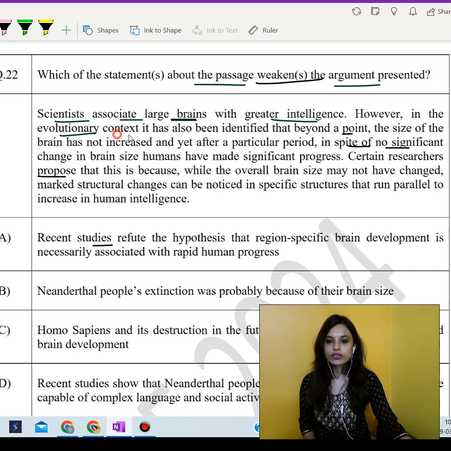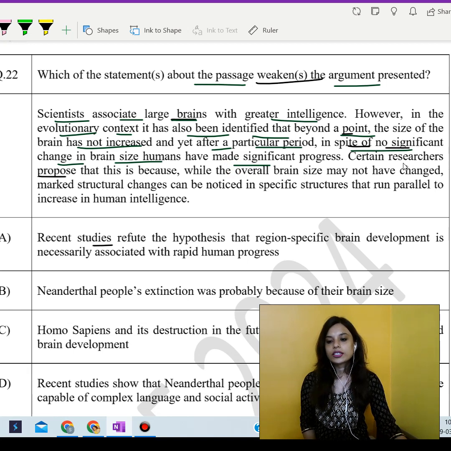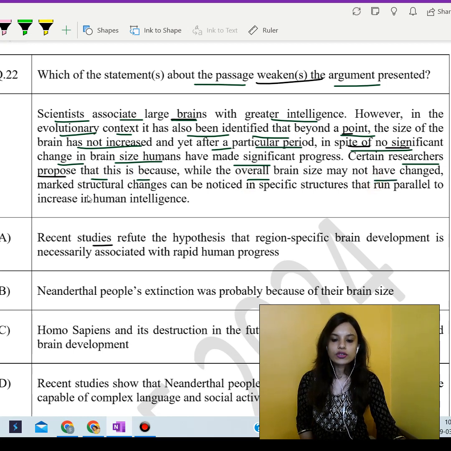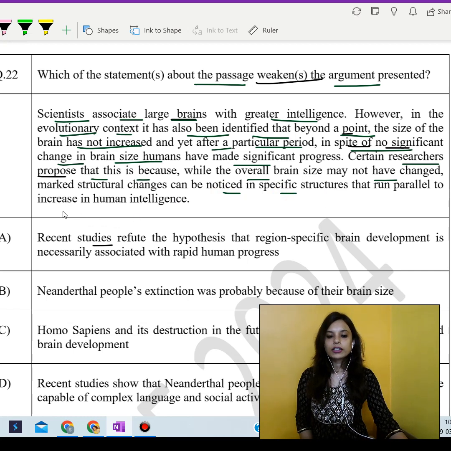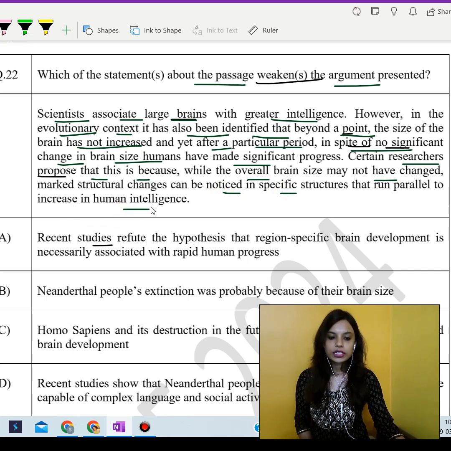However, in the evolutionary context, it has also been identified that beyond a point, the size of the brain has not increased, and yet after a particular period, in spite of no significant change in brain size, humans have made significant progress. Certain researchers propose that this is because while the overall brain size may not have changed, marked structural changes can be noticed in several structures that run parallel to increase in human intelligence.